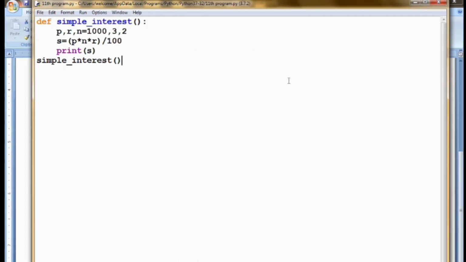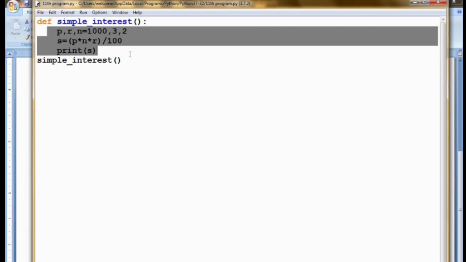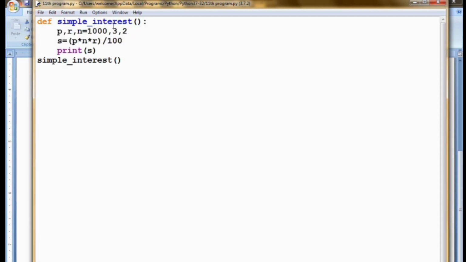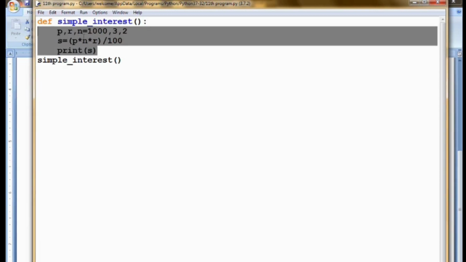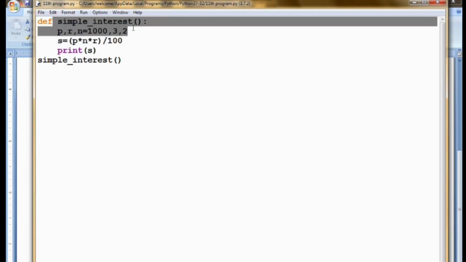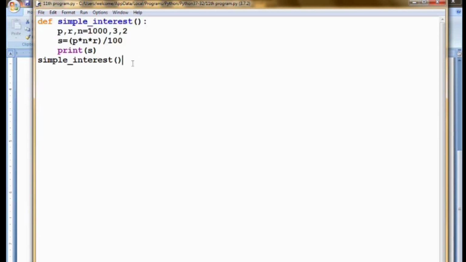If you are coding a long program and you want to use the simple interest concept many times, then you need not code it every time you need it. You can define a function like this, and whenever you need this program, you can call it by using the function name inside the program. So that is the main use of the function.